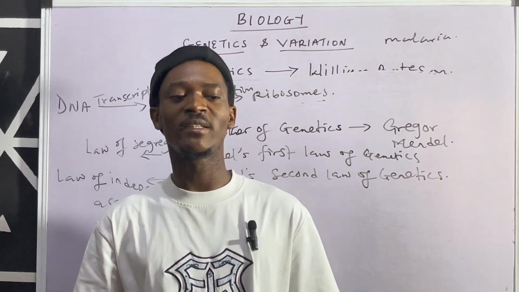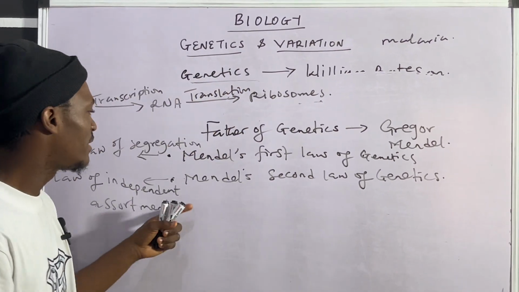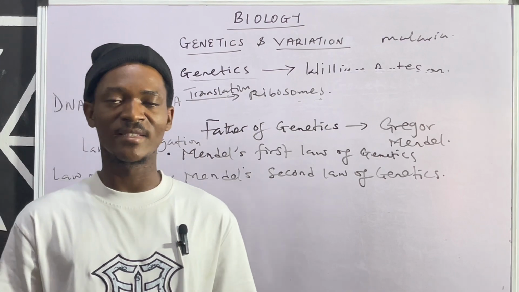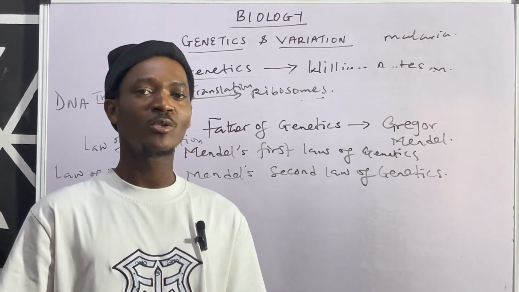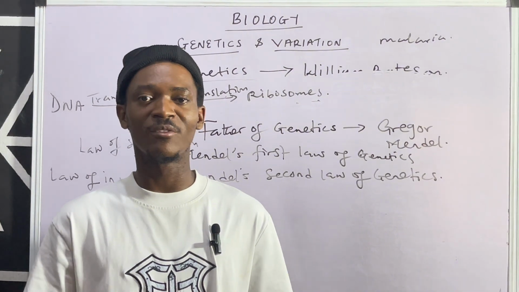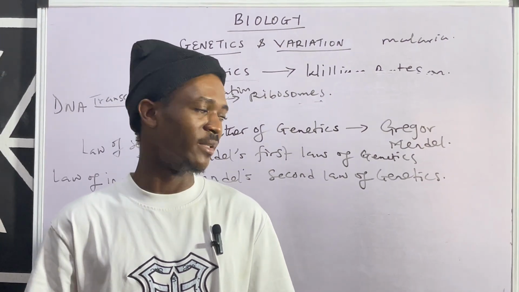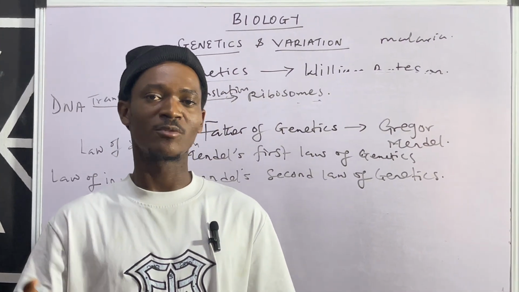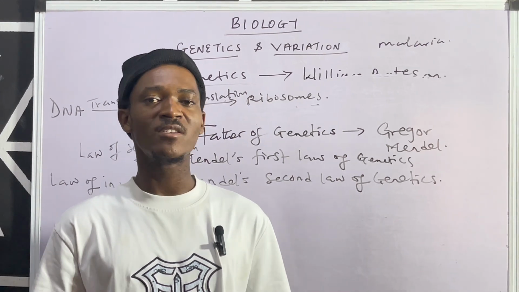Then there's also the dihybrid. The one that talks about the dihybrid is the second law, the dihybrid inheritance. That one talks about the inheritance of two different characters. You get the point now? So two different characters is dihybrid, while one is what?